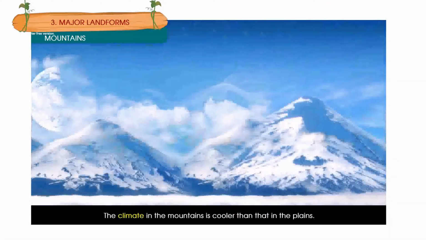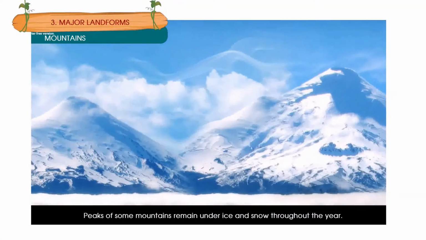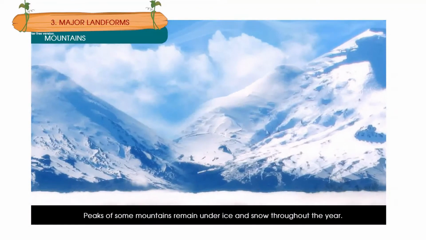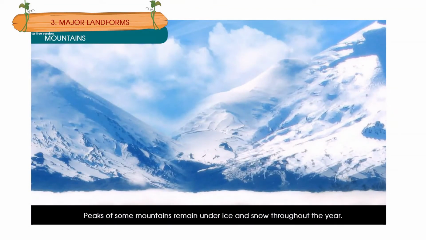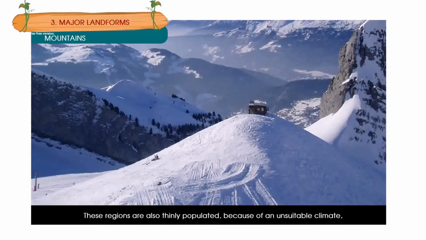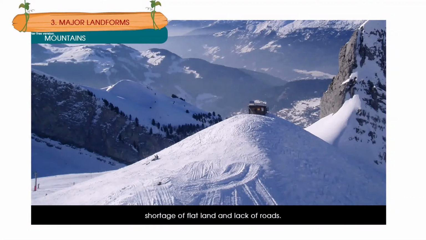The climate in the mountains is cooler than that in the plains. Peaks of some mountains remain under ice and snow throughout the year. Crops cannot grow easily on mountain slopes because they have thin soil cover. These regions are also thinly populated because of an unsuitable climate, shortage of flat land, and lack of roads.